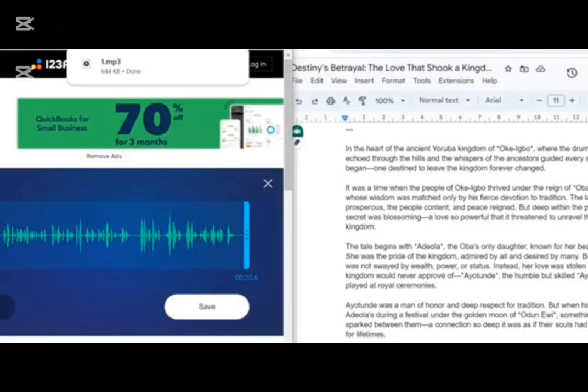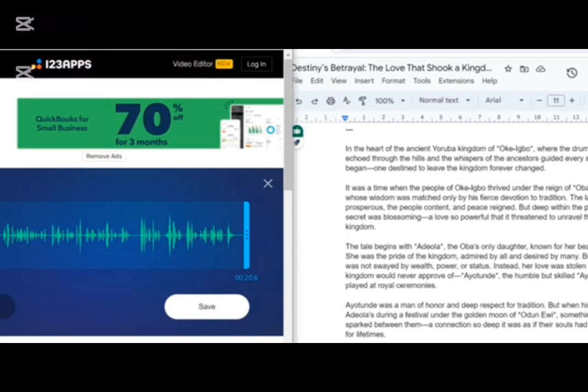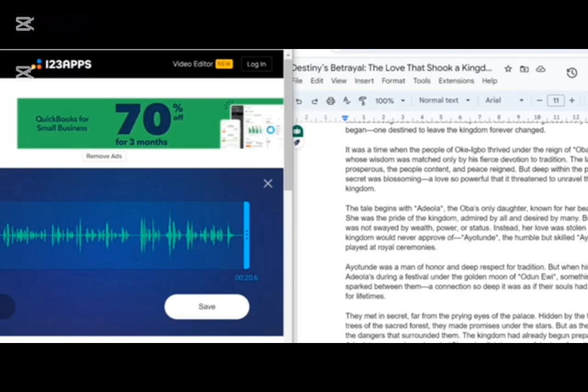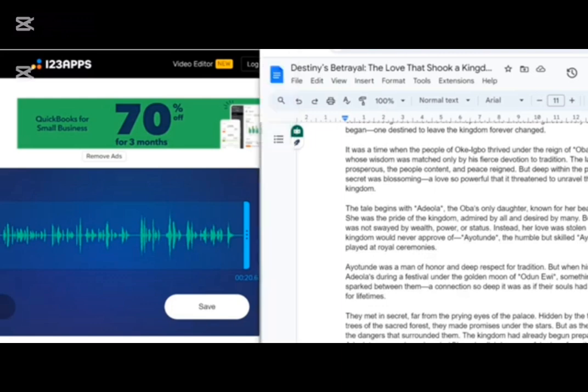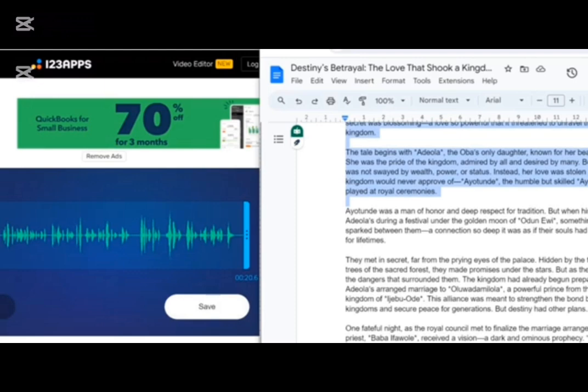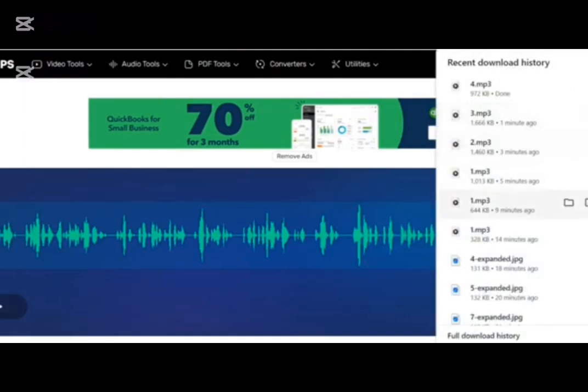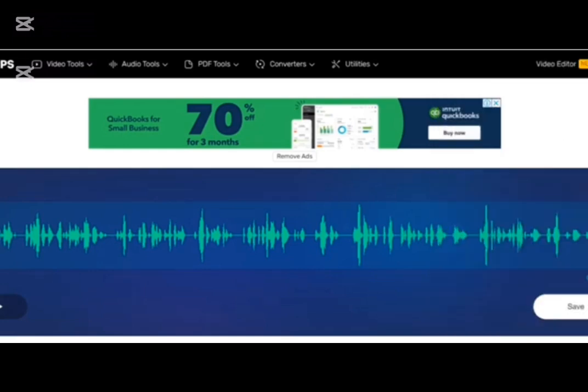If you can read all your scripts at a go without any issue, any mistake, you can just read all at once, but I know it's not possible. So you can just take a break, record up to maybe 2 paragraphs, then you save and you continue like that, and you save your audio in the sequence 1, 2, 3, 4, or any format you feel is okay for you. Now I've put all my voices together. For the purpose of this video, I made about 4 parts. I made them in 4 parts, and now we'll proceed to step 6.